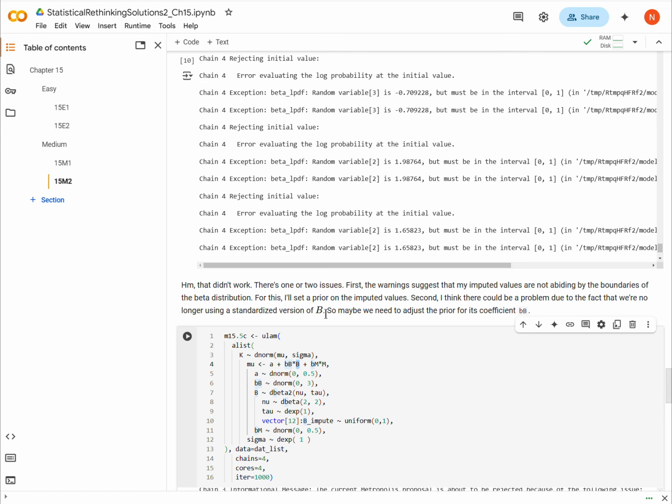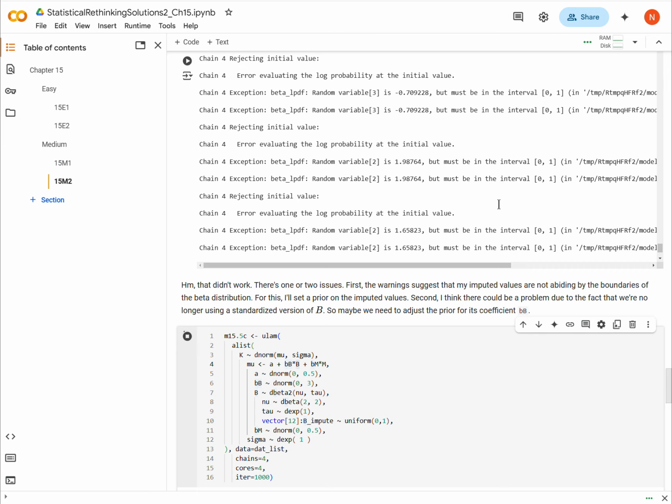So 99% of the observations should be within -3 and 3. But now we're constraining the value of B to be between 0 and 1. We've shrunk the possible values of B, which means we need to expand the possible values of the coefficient for B. So here I'm just going to use 3, and we'll see if that takes care of it.